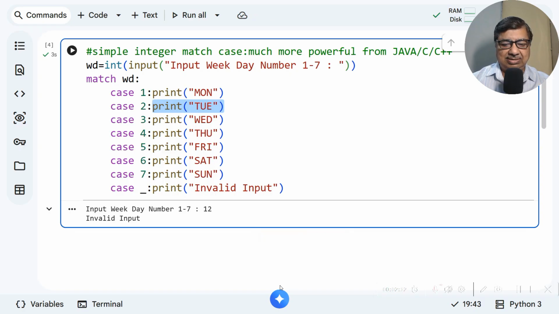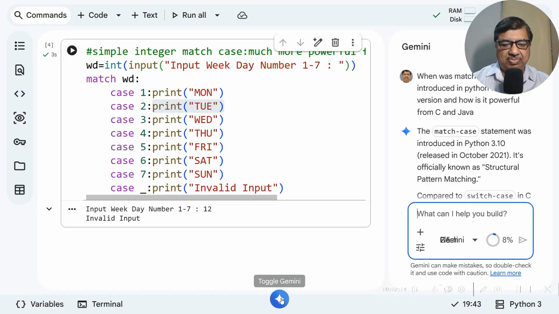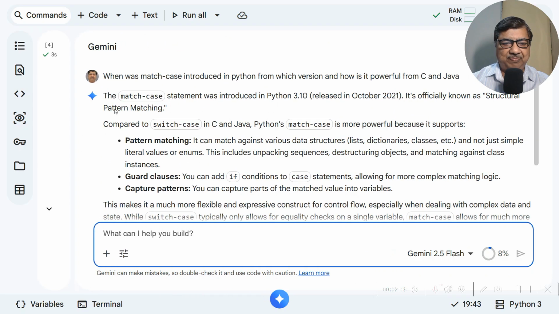Let me ask my friend Gemini AI how this has been evolving. When was match case introduced in Python? From which version, and how is it powerful from C and Java? The match case statement was introduced in Python 3.10, released in October 2021. So it has been really long. Still many people do not know that Python has match case.